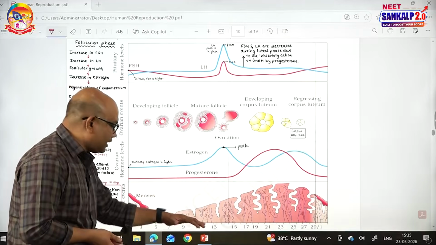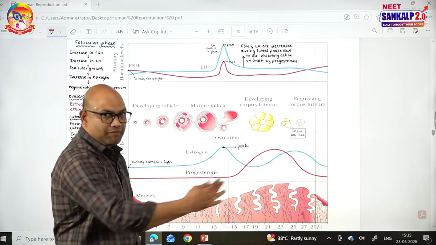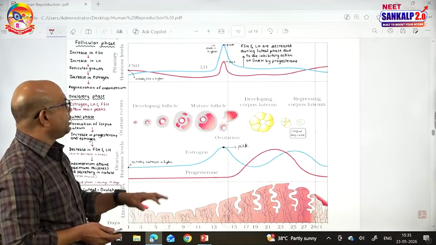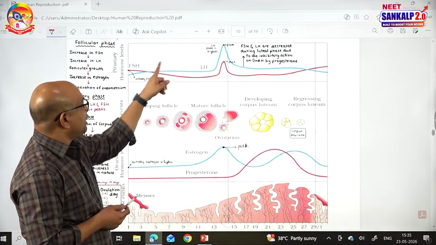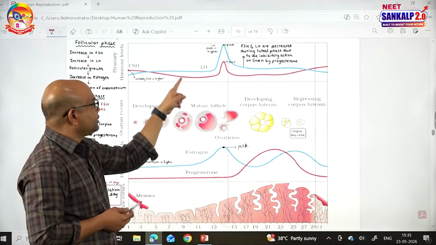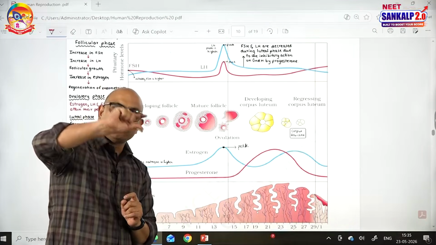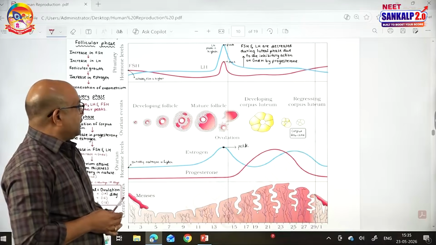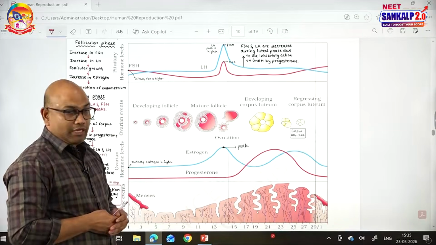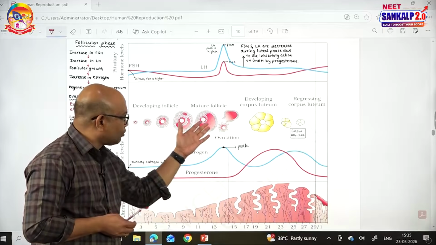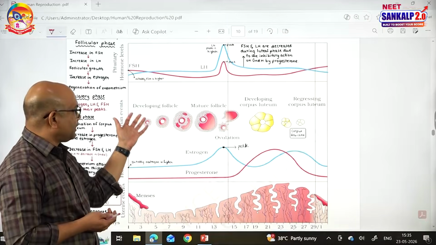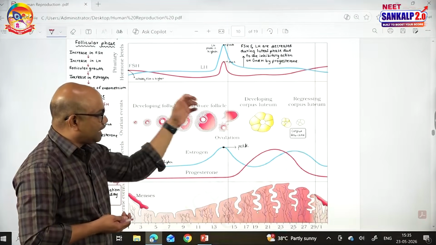And the follicular phase starts after the menstruation phase. During the follicular phase, the pituitary hormones FSH and LH gradually increase. Remember, first point, FSH, LH gradually increase. Regarding the FSH, I want to tell you, FSH is responsible for the follicular growth in the ovary, like primary follicle becomes secondary, tertiary, Graafian.